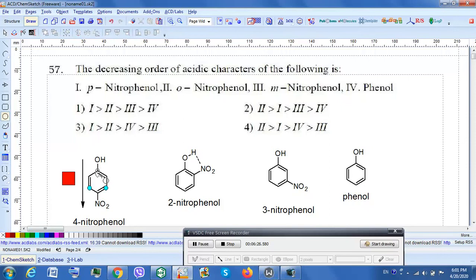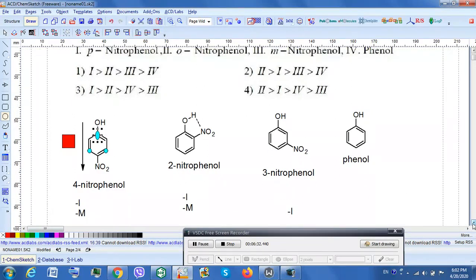Now because of that, the phenoxide formed after giving away a proton is extremely stable. So we can say that in 4-nitrophenol you have a -I effect and a -M effect. Now let's look at the next compound.